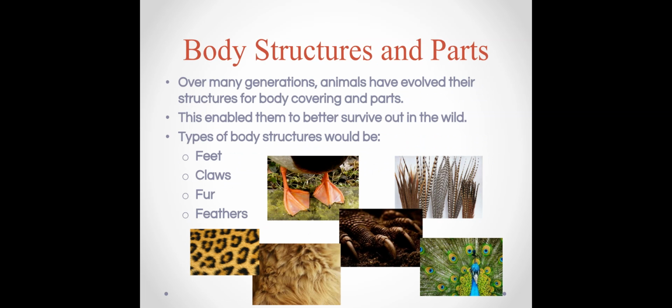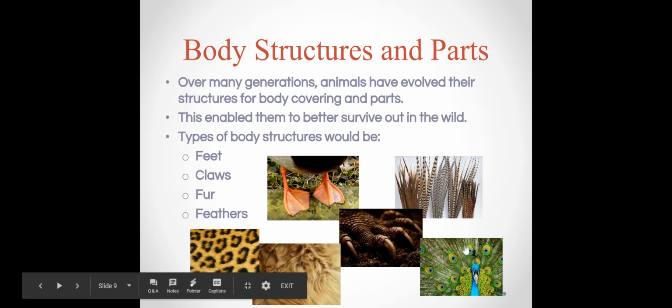Body structures and parts. Over many generations, animals have evolved their structures for body covering and parts. This enabled them to better survive out in the wild. Types of body structures would be feet, claws, fur, and feathers. Can you think of why an animal would need these certain body structures?